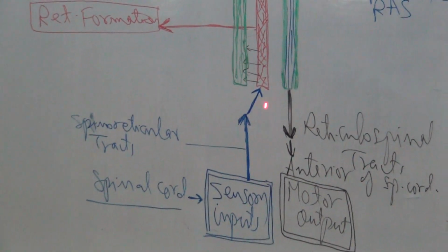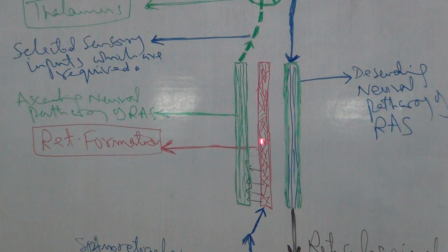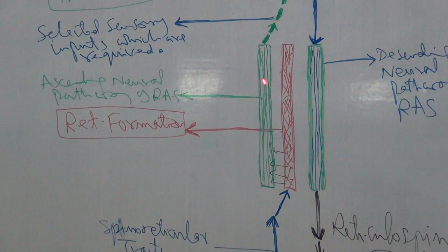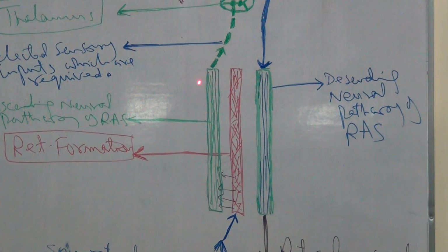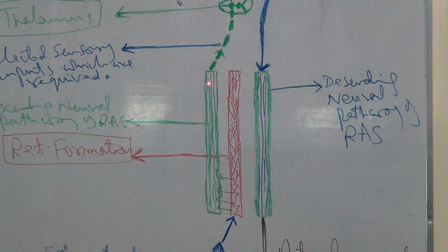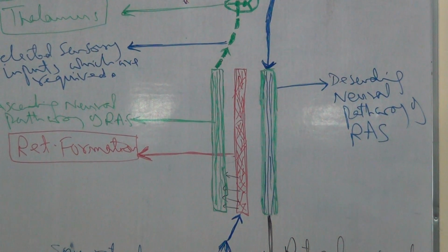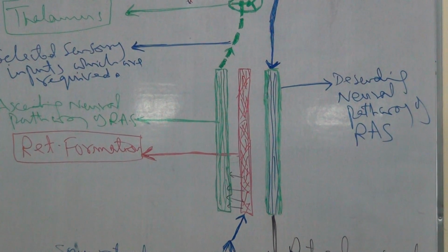And all these sensory inputs enter the reticular formation of the brainstem and then the ascending neural pathway of the reticular activating system. The ascending neural pathway of the reticular activating system does not allow all the sensory inputs to reach the cerebral cortex, because it would overload the cerebral cortex.